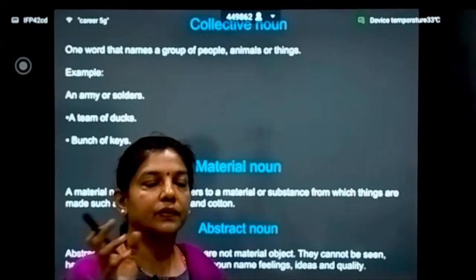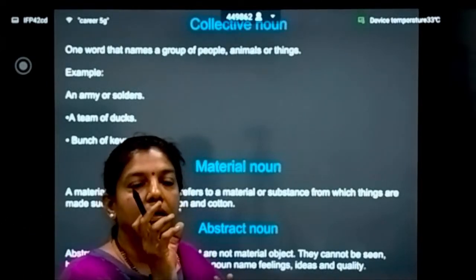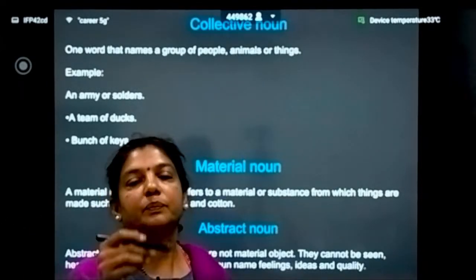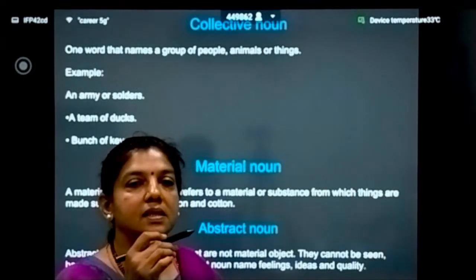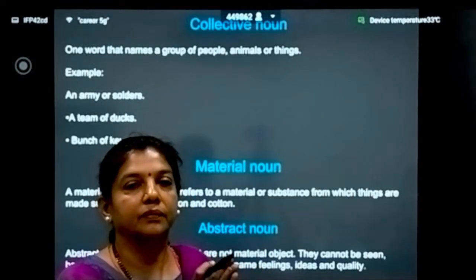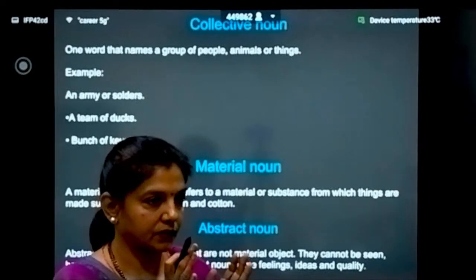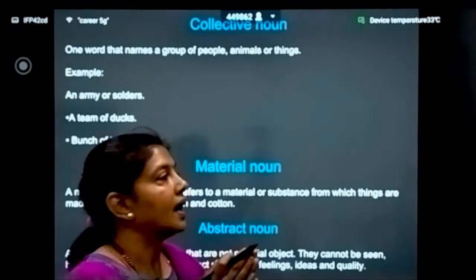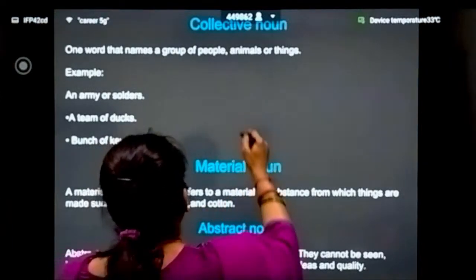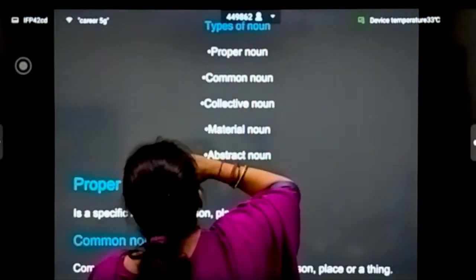These are all common nouns for all the places. We are going to say city, or for girls, the group of persons, we are going to say girls. And next comes the collective noun.